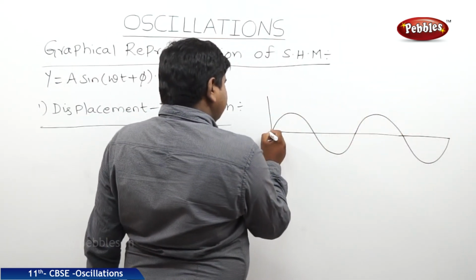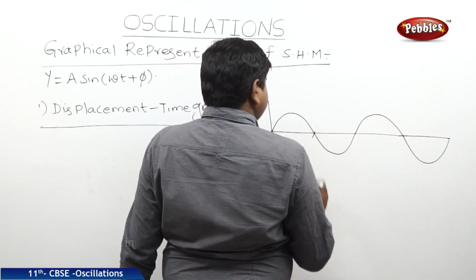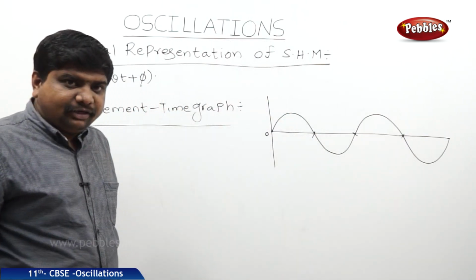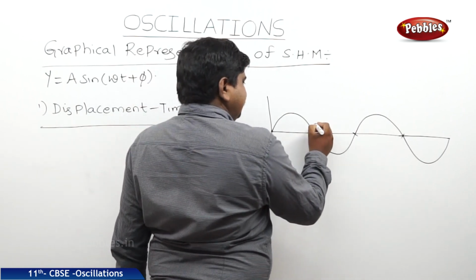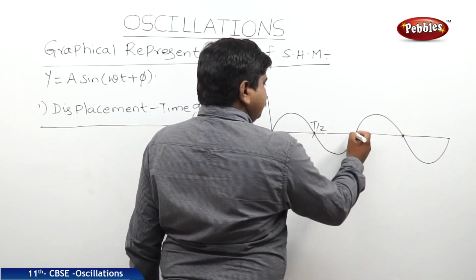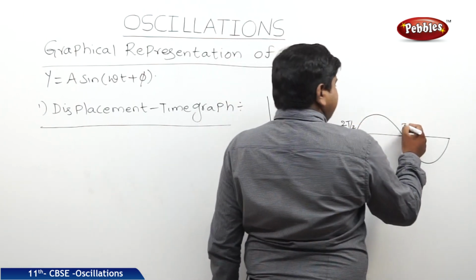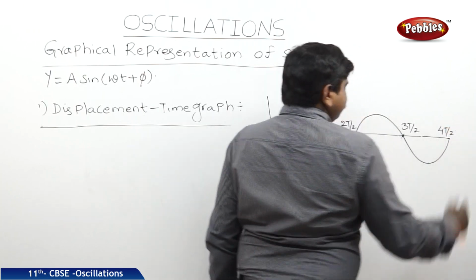This is 0. These are the different values. This is 0, this is T by 2, this is 2T by 2, this is 3T by 2, this is 4T by 2.